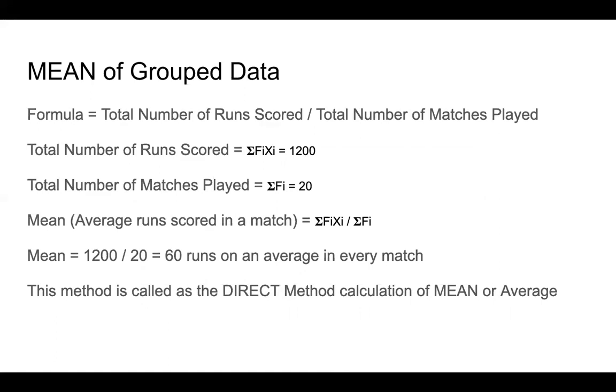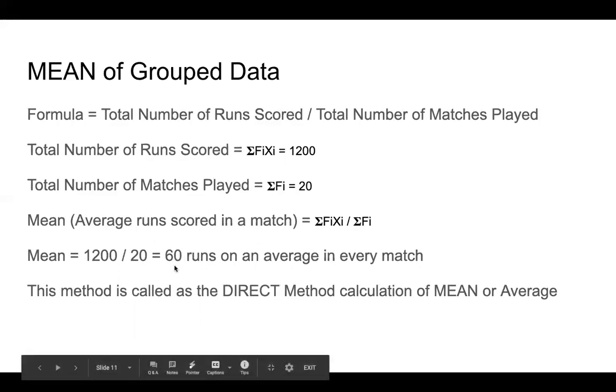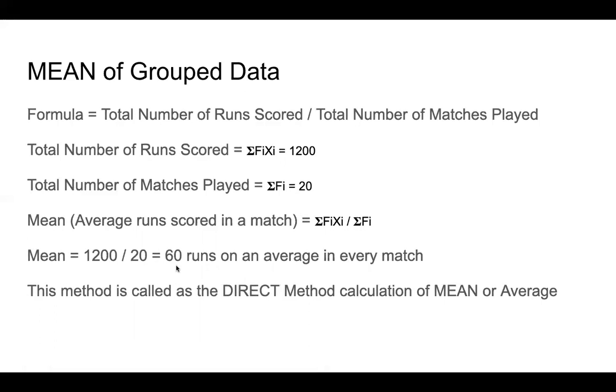So you need to understand that the exact average can be found only with ungrouped data, which you have learned earlier. But group data will give you an idea. It will give you some close value. It will not give you the exact average, but it will give you something close to it. So 59.2 and 60, they are not very far. Okay, 59.2 and 60 are very close, but 59.2 is the exact mean, is the exact average, but 60 is a round off value. It is close.